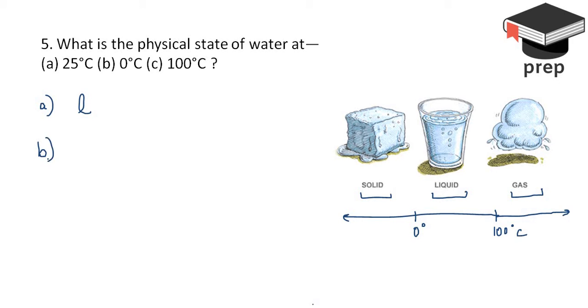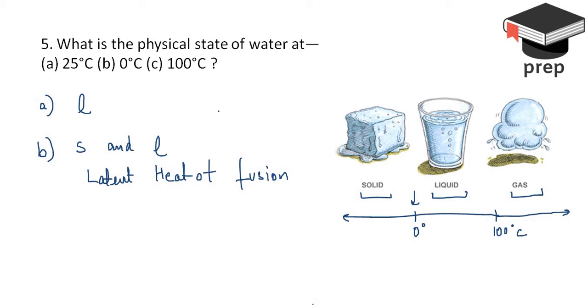For the B part, now this is the tricky part of the question. They're asking what is the physical state of water at 0 degrees Celsius. So that is exactly this point, which is in between solid and a liquid. So that means water can actually exist in both solid and the liquid form depending upon the heat of fusion, or specifically we call it the latent heat of fusion.